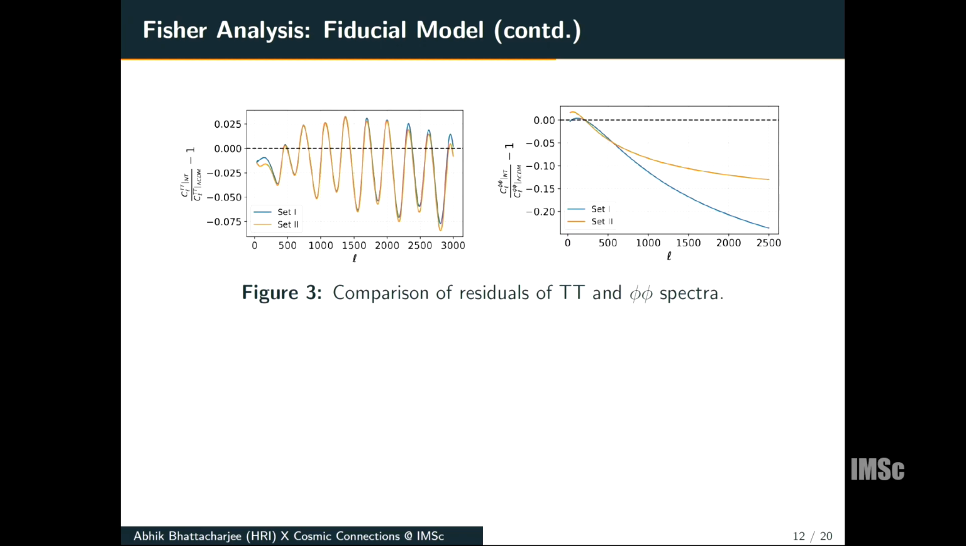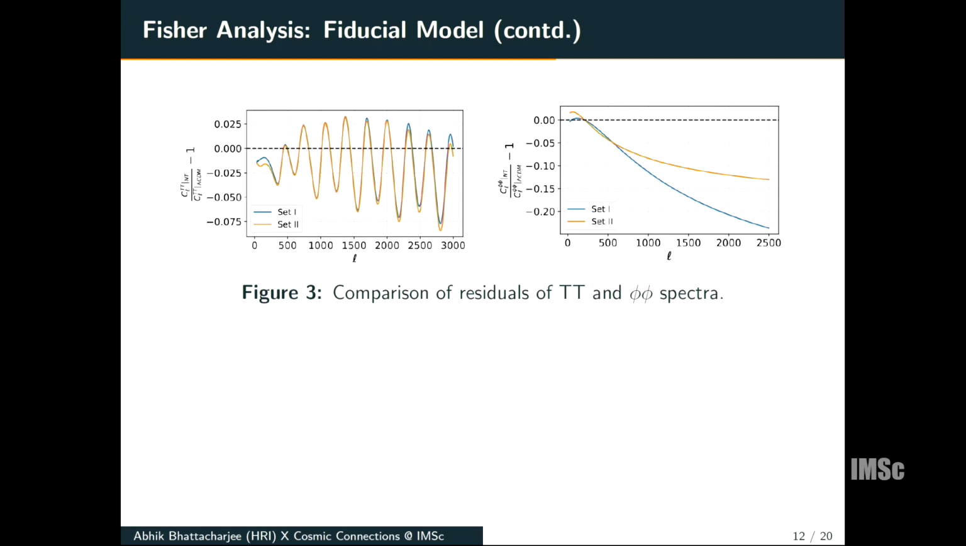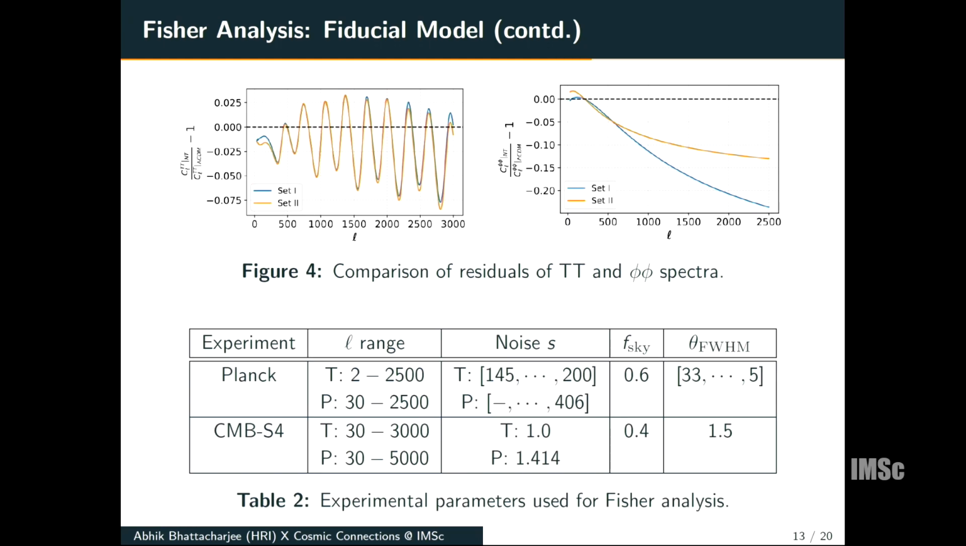This shows a comparison of the residuals of the TT, TE and EE spectra. Increasing delta N effective just leads to more damping of the CMB tail, as expected. And even though for set 2 the mass is lesser, so the free streaming velocity is greater, the suppression is less. This is because in set 1 a greater part of CDM is replaced by light relics, and so it has less streaming component and hence more suppression.